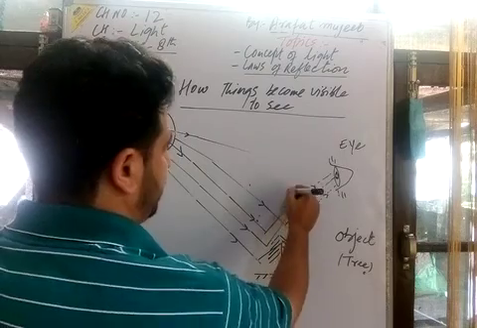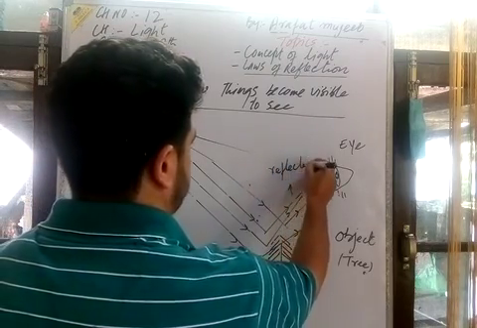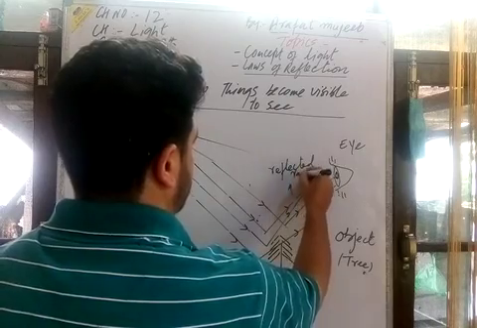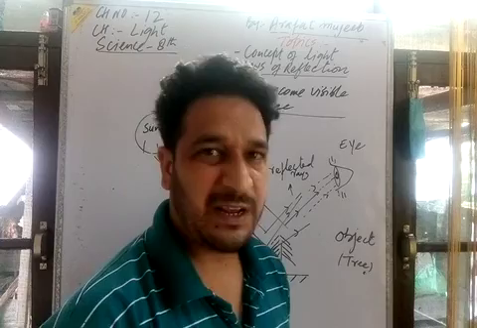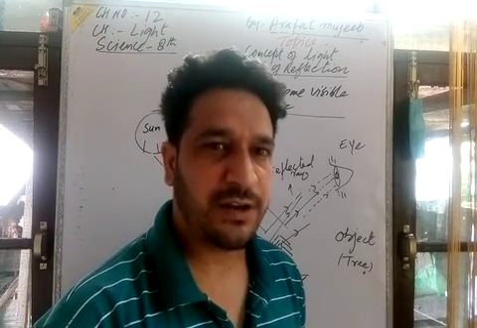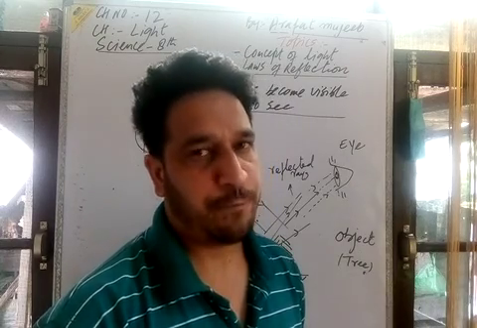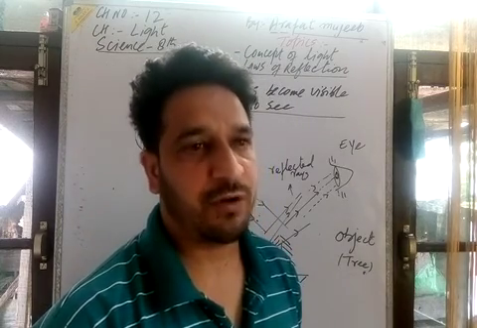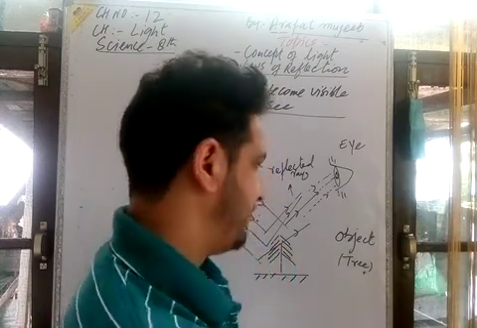These reflected rays of light enter into our eyes, and there is a retina where the image formation takes place. Then perception takes place, processing in the brain. Then with the help of our brain, after processing, we see what the things actually are, what the color is, what the thing is. Then it is a tree here.